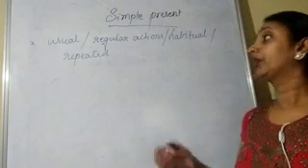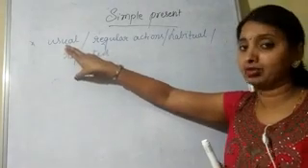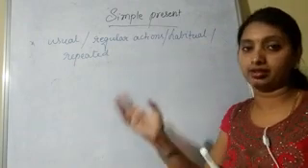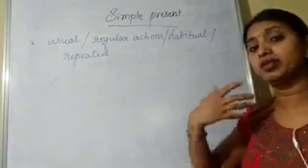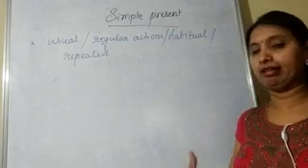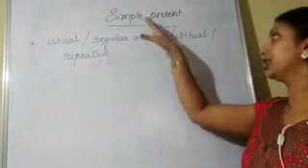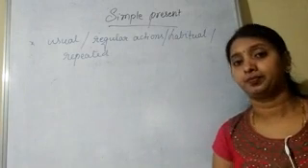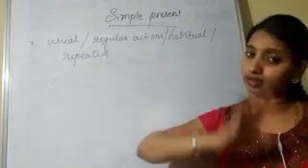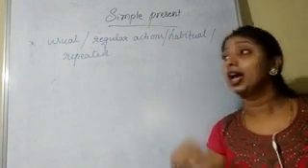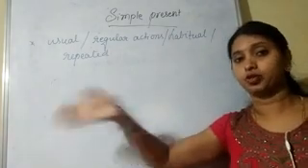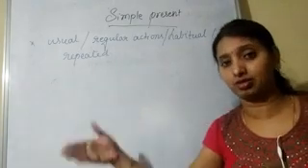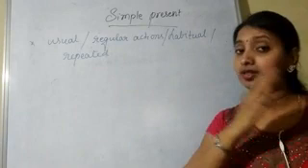We'll see that. It is used for the usual actions, regular actions, habitual actions, repeated actions. Means whenever we repeat the actions daily or regularly, at that time we have to use simple present tense. For example, I'll ask you one question. What do you do every day? Every day. It means yesterday also I did, today also I'll do, and tomorrow also I'll do. So all the things it will cover, like past, present and future. So it is a repeated action. It is not only now, it is a repeated action.